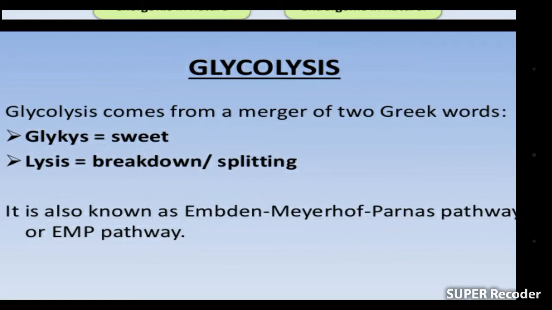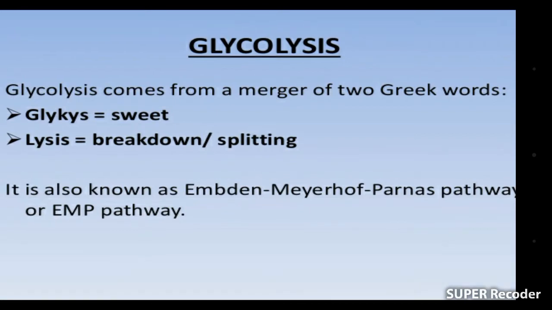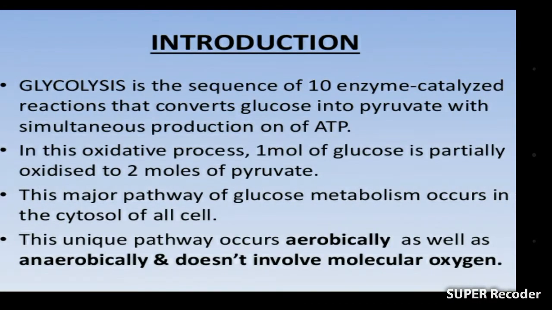Glycolysis is the process in which a glucose, a 6-carbon compound, is divided into two 3-carbon compound molecules named pyruvate.